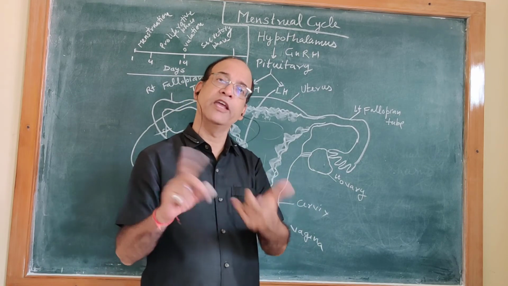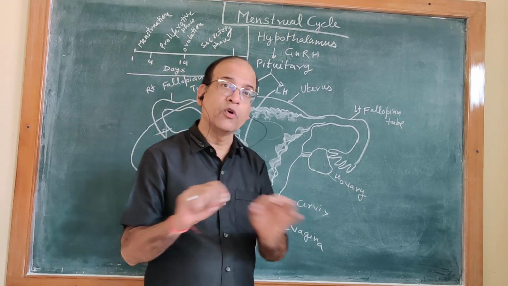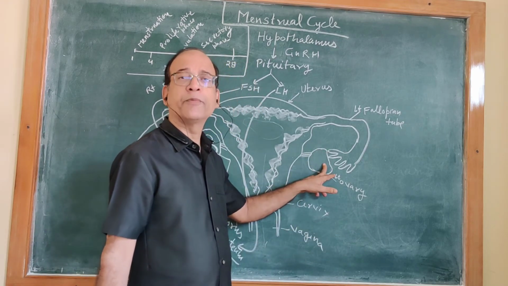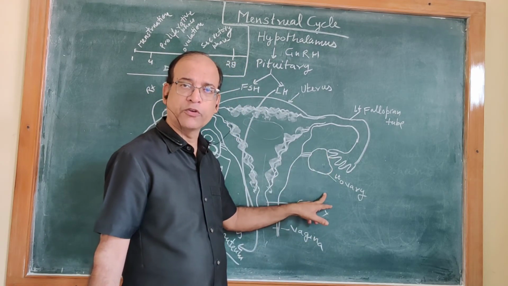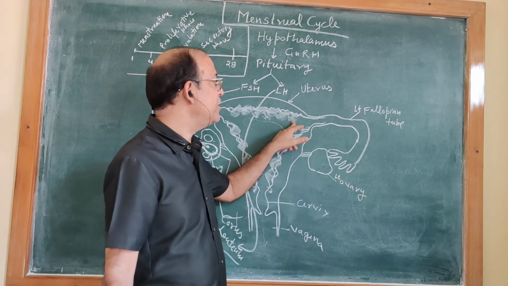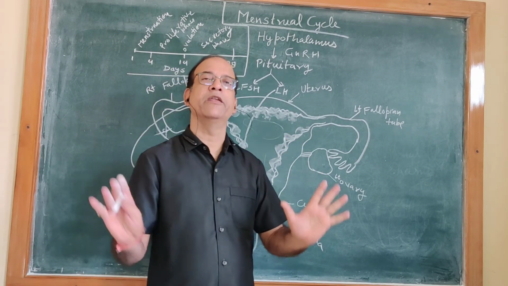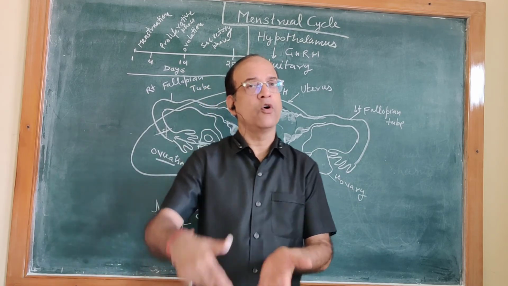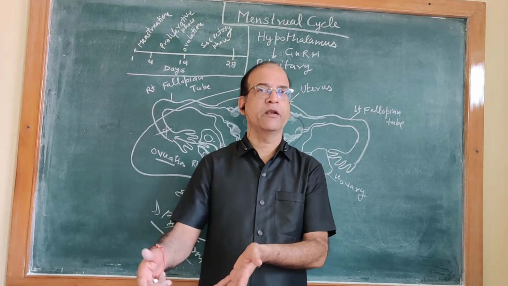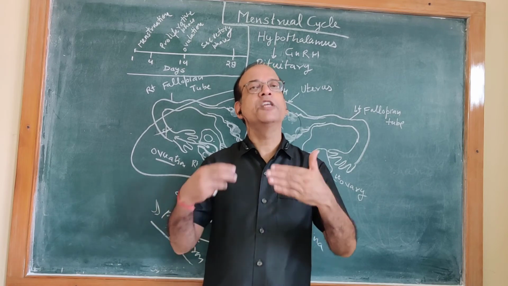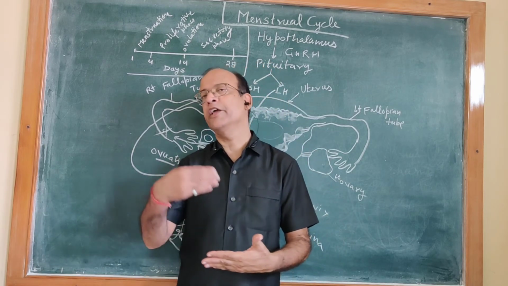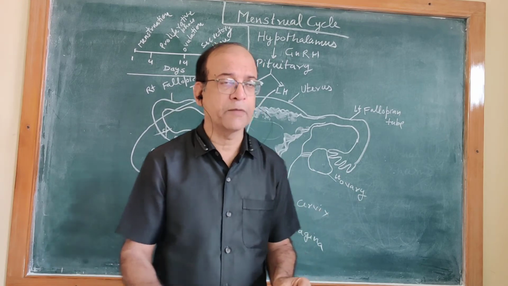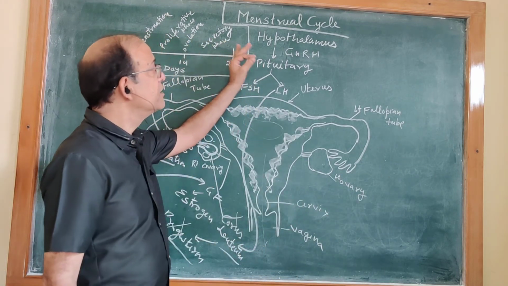And again, if there is no fertilization, there is no pregnancy, so corpus luteum degenerates, progesterone stops, and these overgrown tissues again break down, and menstruation of the next cycle begins. So this process is repeated every month, and this cyclical process is the menstrual cycle.